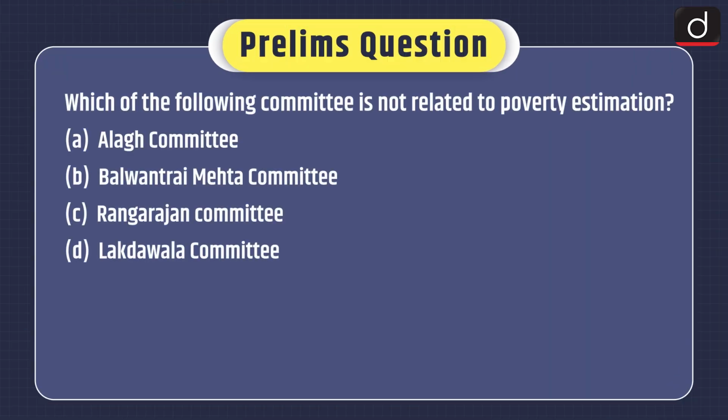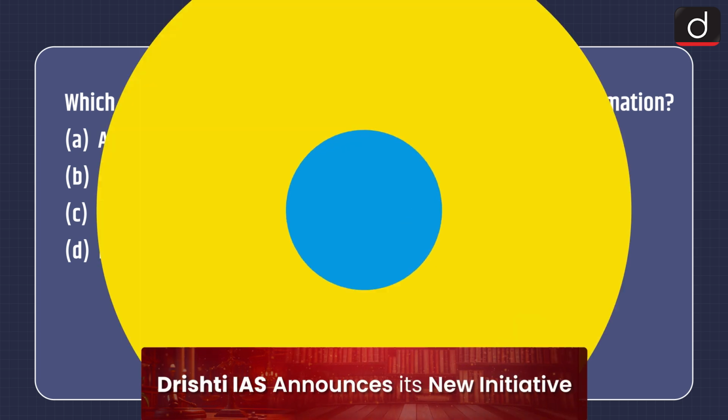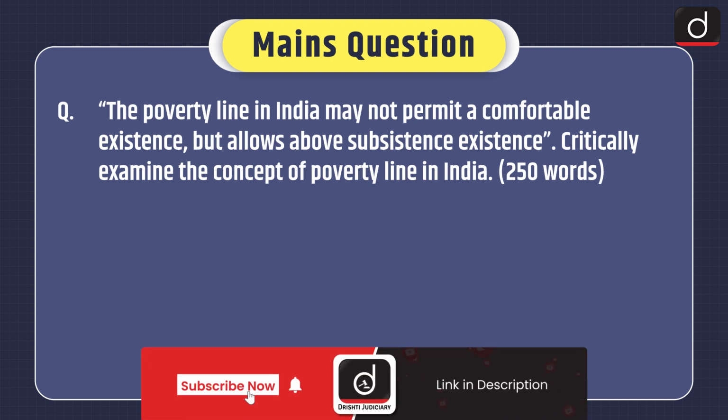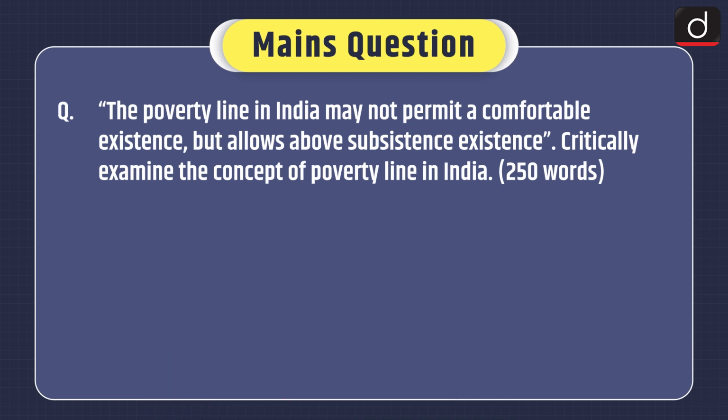Now moving on to practice questions. First of all, prelims question. Which of the following committees is not related to poverty estimation? Alagh Committee, Balwant Rai Mehta Committee, Rangarajan Committee or Lakdawala Committee? And mains question. The poverty line in India may not permit a comfortable existence but allows above subsistence existence. Critically examine the concept of poverty line in India.